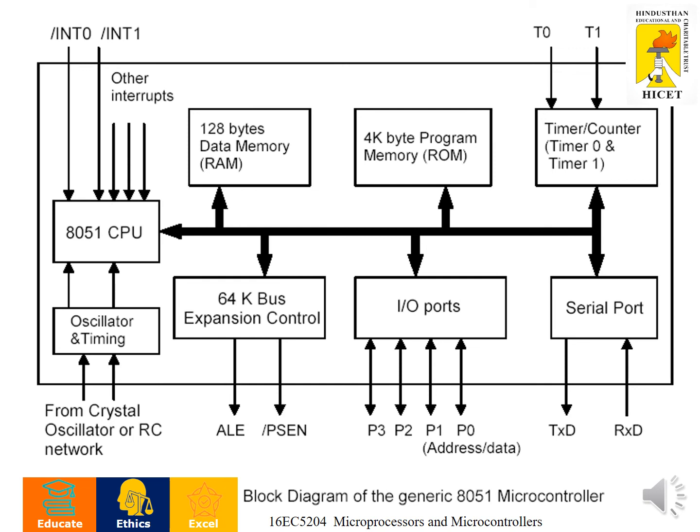There is inbuilt 4 kilobytes of program memory, 128 bytes of data memory, and an 8-bit CPU with a facility to handle interrupts, the inbuilt oscillator and timing facility, and it is possible to expand the external memory, 64 kilobytes, both program and data memories. I/O port facilities are there inside, and a serial port facility is controlled by means of TXD and RXD pins, that is transmitted data and received data pins.